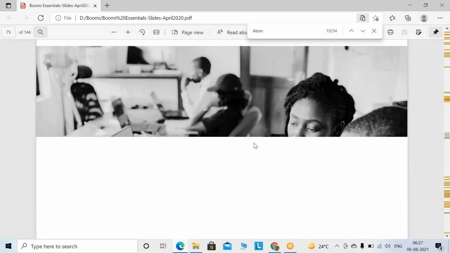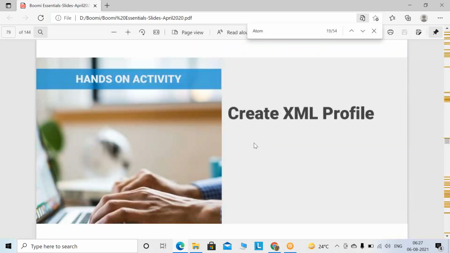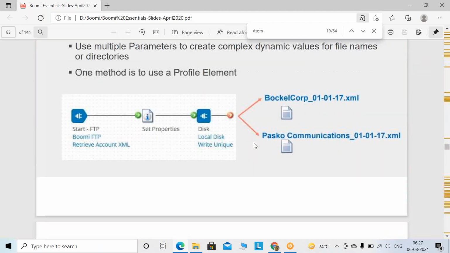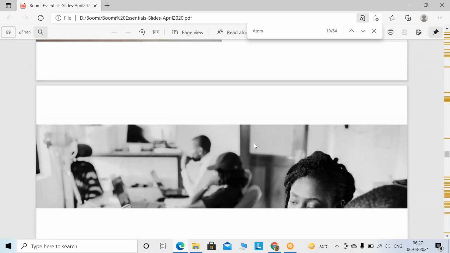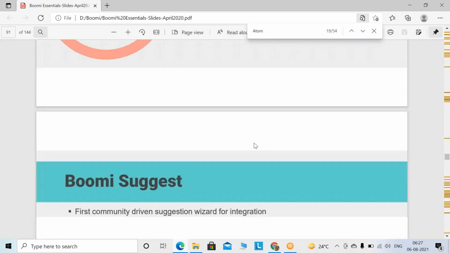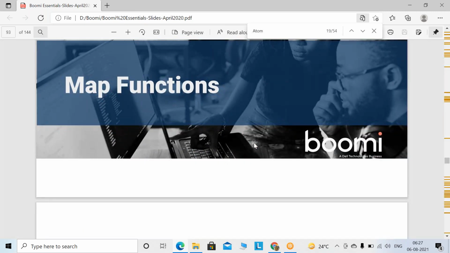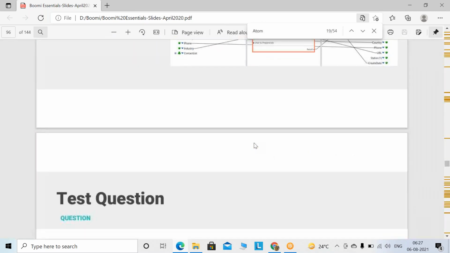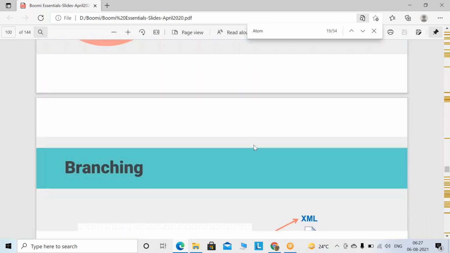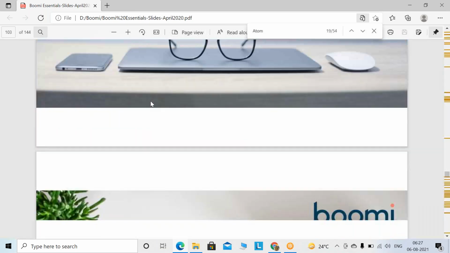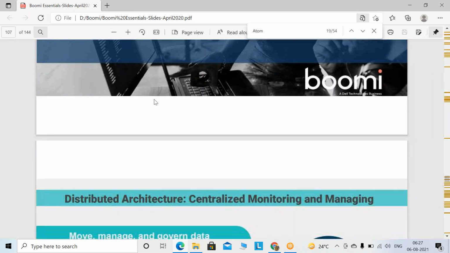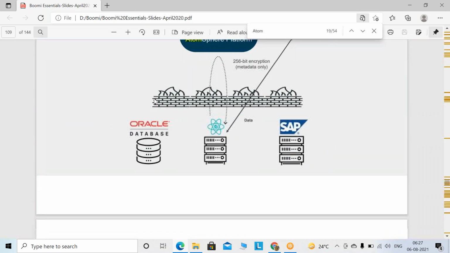By the way, is there a limit for local atoms? No, there is no limit. I'll tell you the limitations of the atom later. Can I install another local atom on another machine? You can install on another system also. But this is a trial account, so you have to check whether they have given one more or not. I'm not talking about trial, I'm talking about production. In the paid version you can do it.